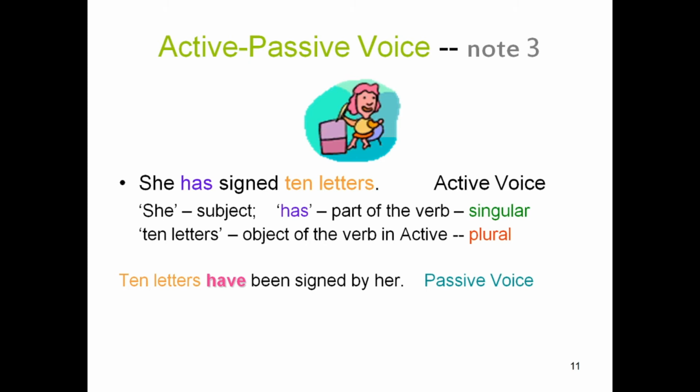She has signed what? 10 letters. Then 10 letters become object of the verb in active voice form, that is in plural. 10 letters have been signed by her, passive form. To make it passive voice, we use have plus been and past participle of the verb, by her.